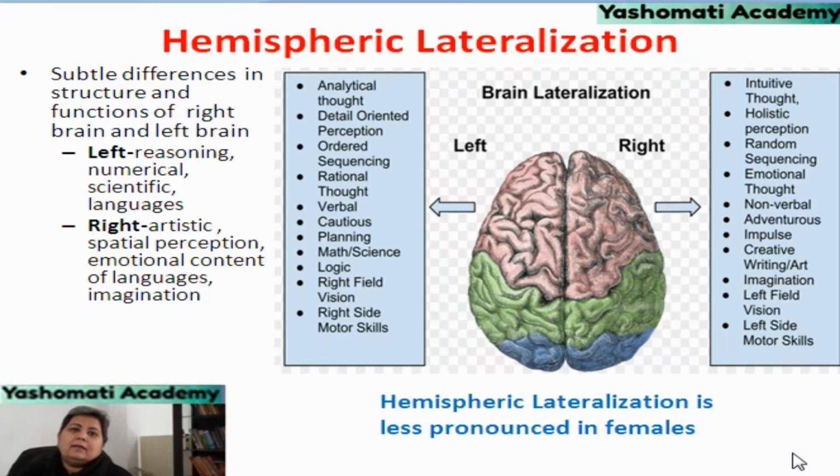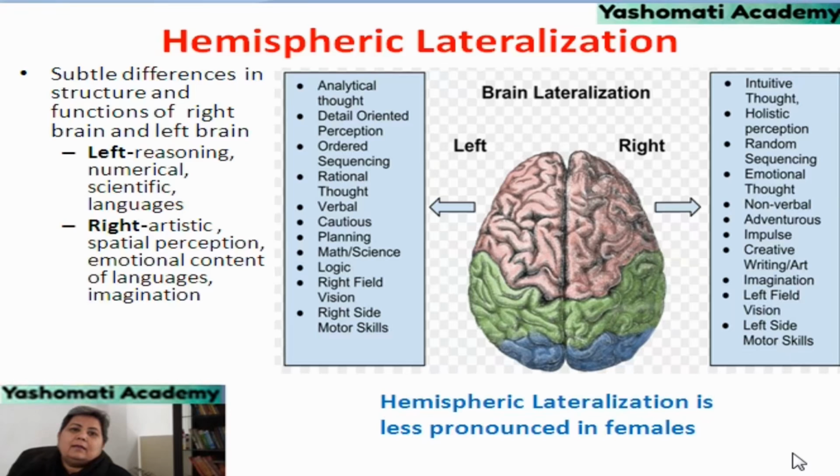You all might have experienced in your daily life that some of us are more comfortable writing with the right hand, whereas some of us are more comfortable writing with the left hand. These differences are related to hemispheric lateralization, and hemispheric lateralization is sometimes termed cerebral dominance too. Lateralization literally means that certain functions are located on one side of the brain. Lateralization of brain function is the tendency for some neural functions or cognitive processes to be specialized by one side of the brain as compared to the other side.